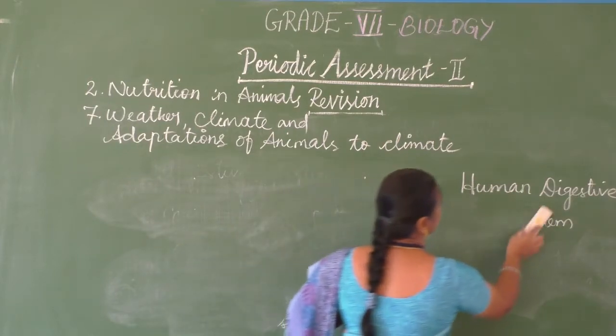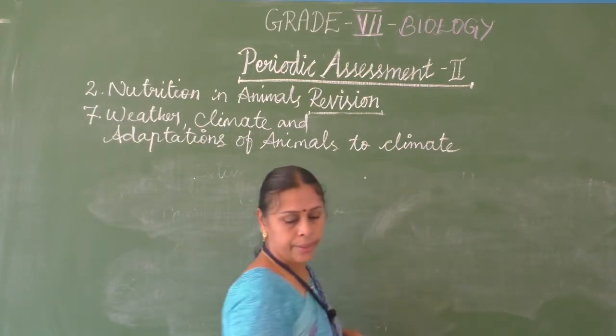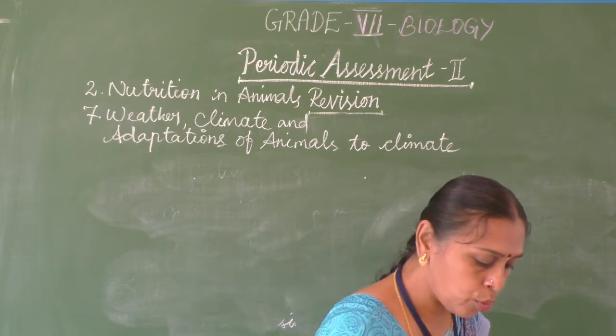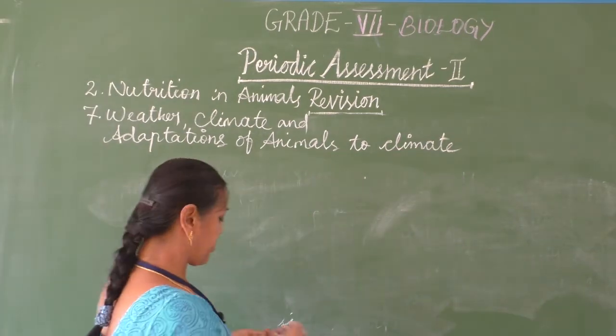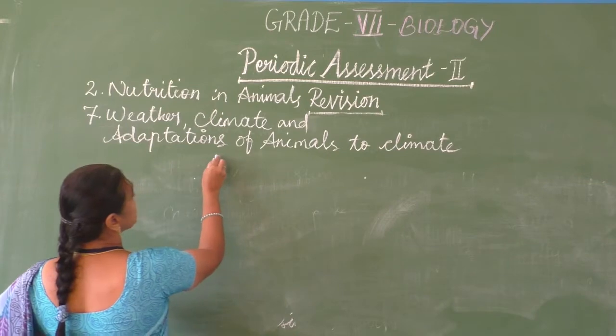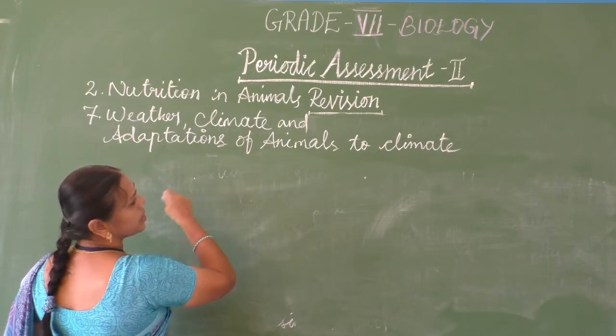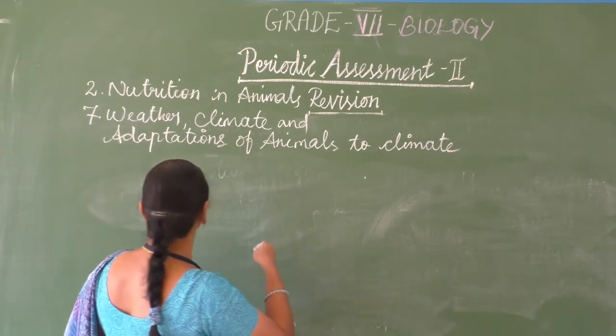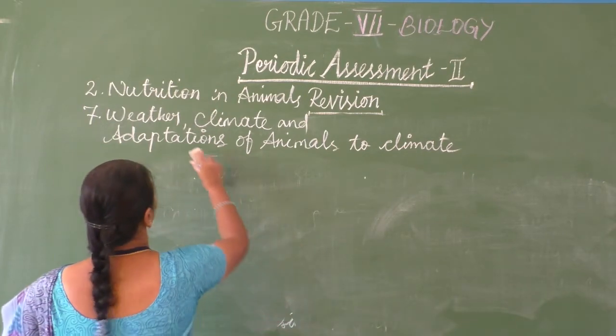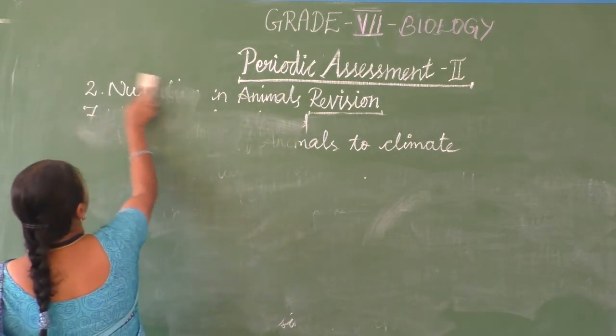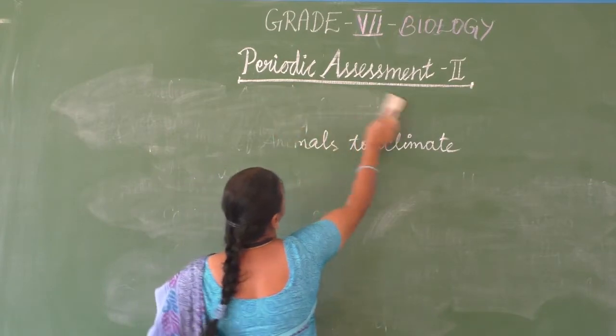Now, let us see the diagram of the human digestive system. So, the human digestive system starts with the buccal cavity.